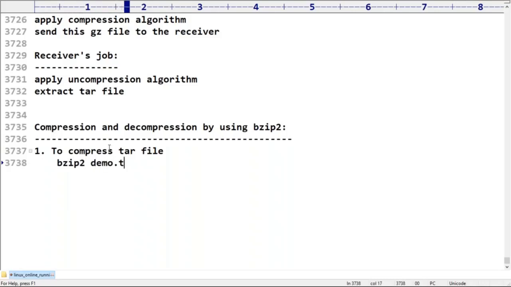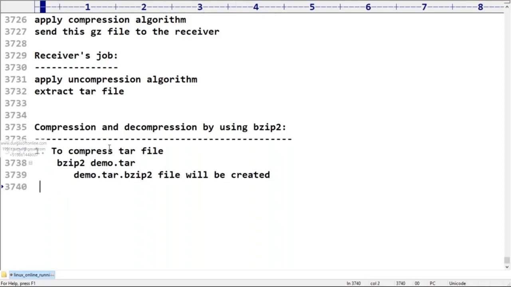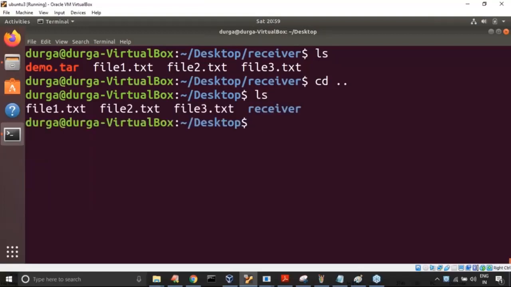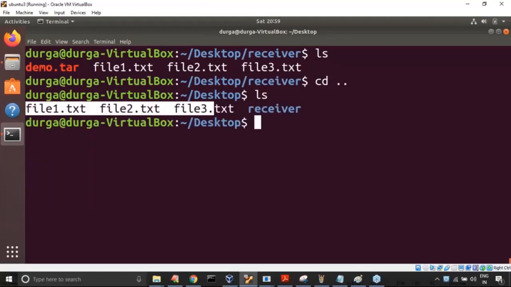bzip2 demo.tar. Now a file will be created. The bzip2 file will be created. This is the compressed file. Remember this one, sir. Okay, let me cross check. Let me go to this location. Here the tar file is not there. First, let me create a tar file. tar -cvf file1.txt.